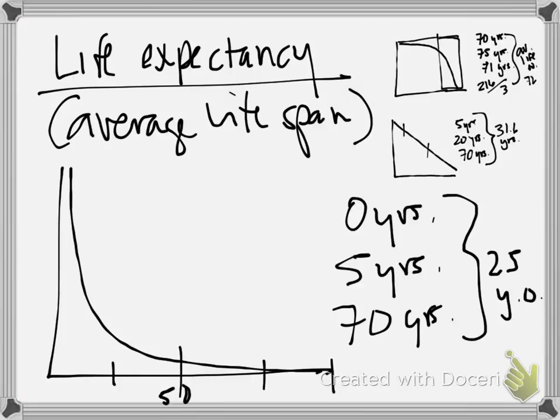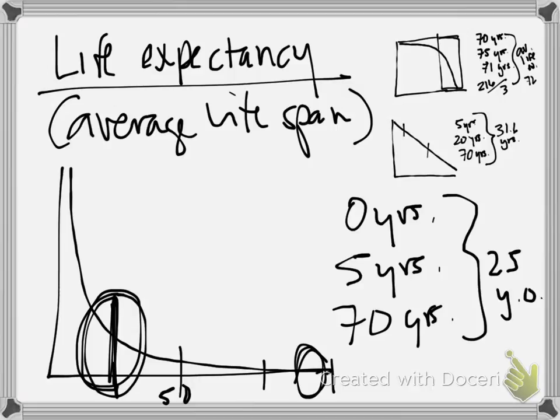When you have large numbers of very young people or very young organisms dying in a population, that drags down life expectancy. Now, with a population like this, if you make it to a quarter of your life expectancy, you've got pretty good odds of living to a ripe old age. But not many things make it to here. Once you make it to here, your biggest risk is over. That drags down life expectancy.